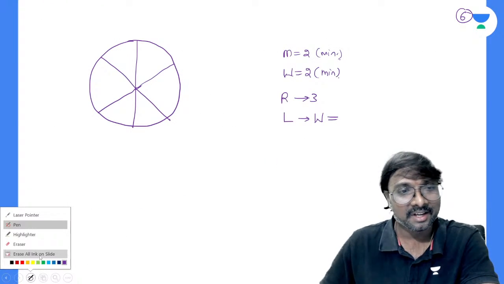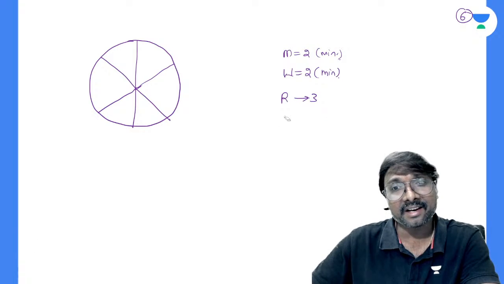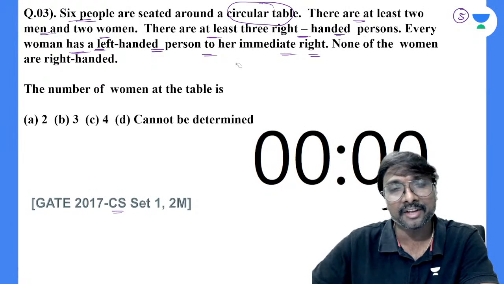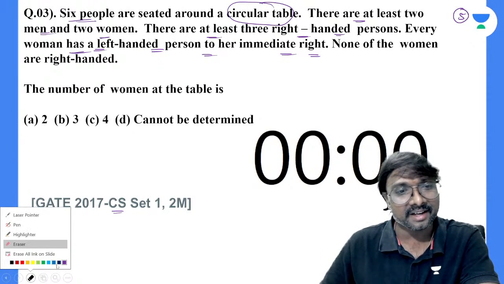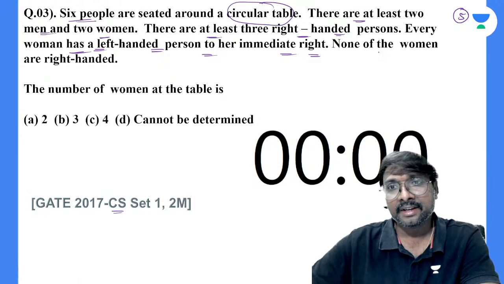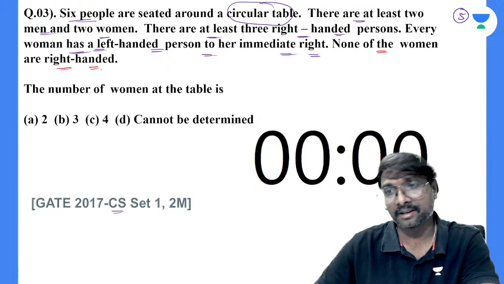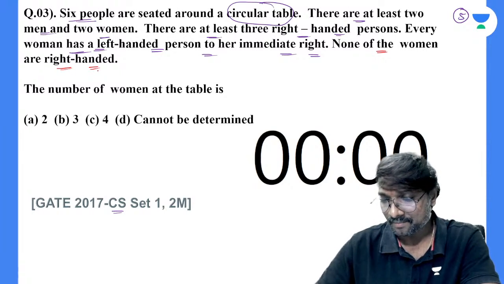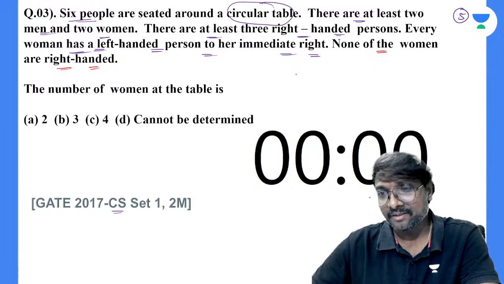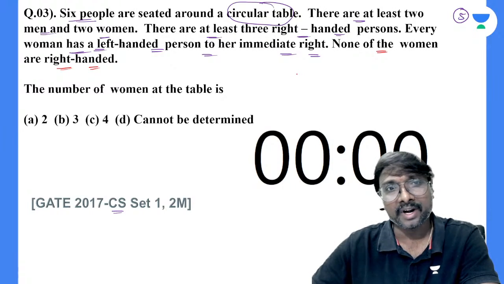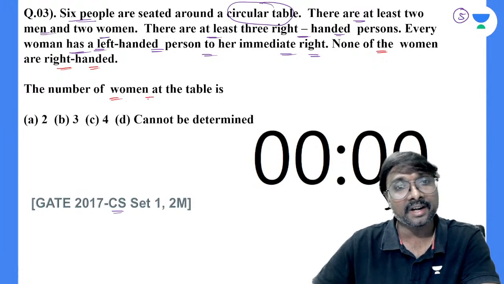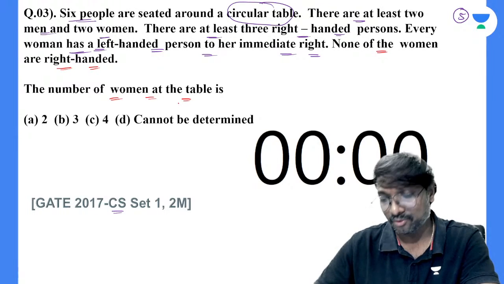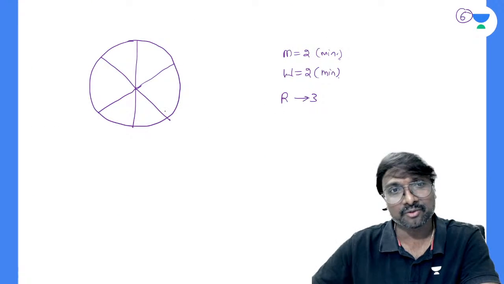So on the right side of every woman, you must be having a left-handed person, right? None of the woman is right-handed. So is there any right-handed woman or no right-handed woman? There is no right-handed woman, right? All women are left-handed women only, right?